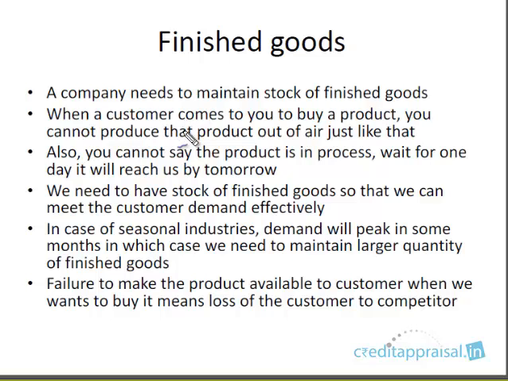Just as we discussed the reasons for companies maintaining a stock of raw material, companies also need to maintain stock of finished goods. Why? When a customer comes to you to buy a product, you cannot just manufacture it out of air, like magic. There is a process involved. So you manufacture in advance and stock it, so that you're able to meet the demand. And similarly, you cannot say to the customer, I don't have it now, you come back after 1 week. You can't take the order and then process it. You're going to lose customers to the competition.